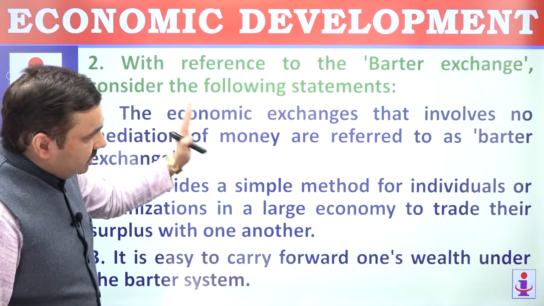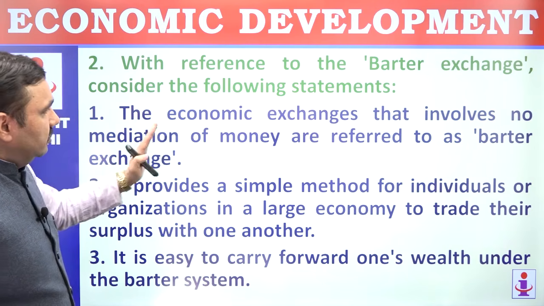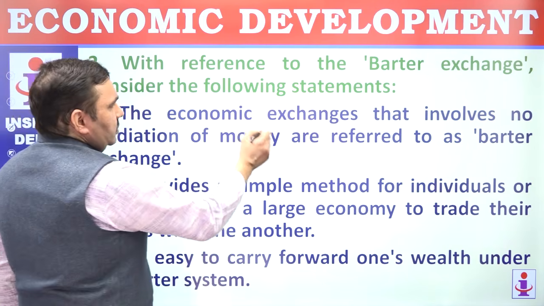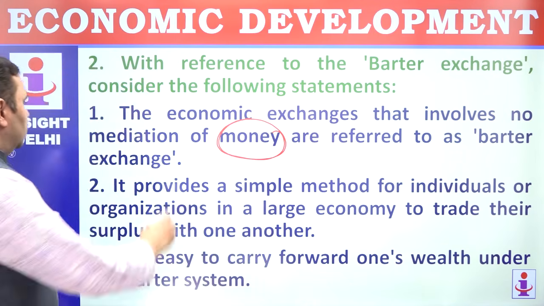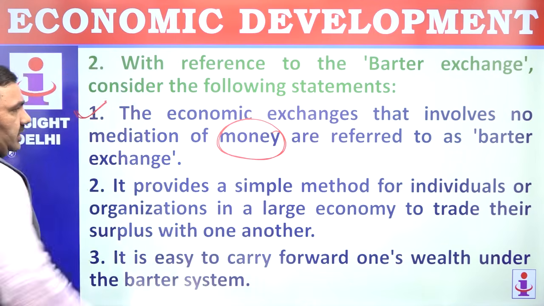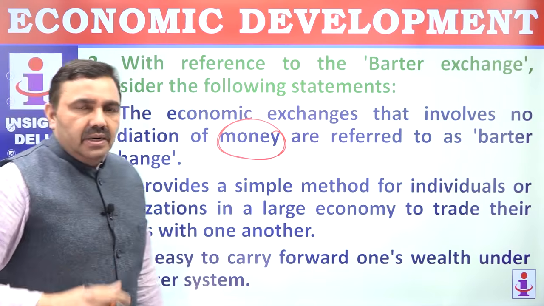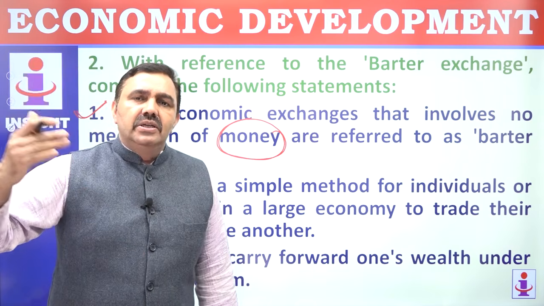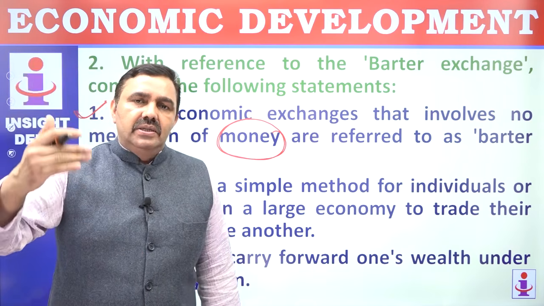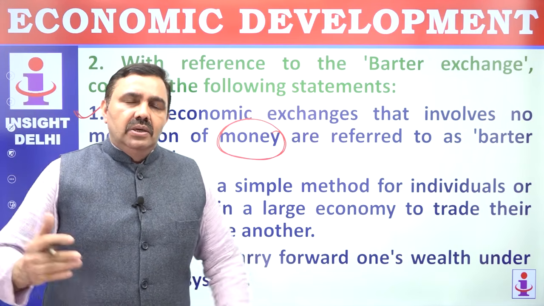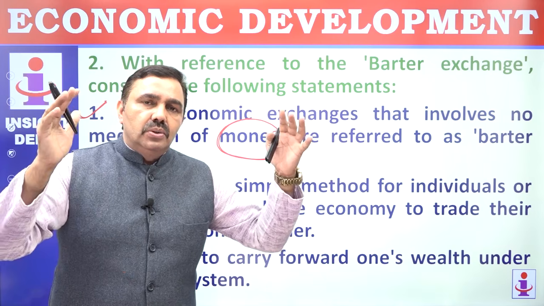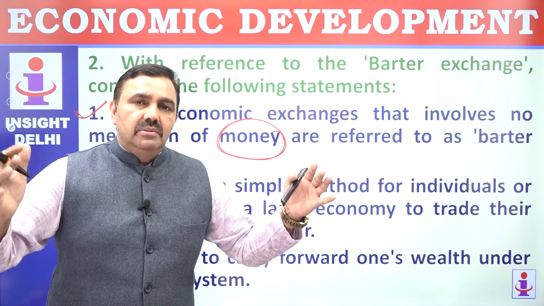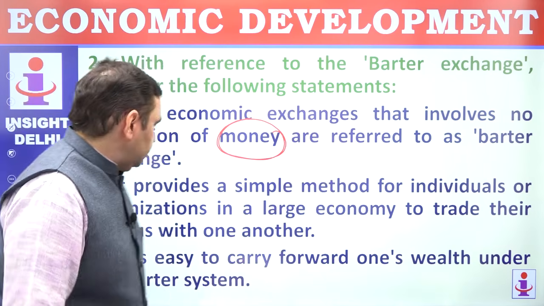The economic exchanges that involve no mediation of money. Money means always cash, you can say. Our effort is barter exchange. So there's no money, it's goods exchange, that is the barter system. The barter system was prevalent in ancient times. For the first time, coins in India were issued in the 6th century BC. So think of the Vedic age, the Harappan civilization, the Stone Age. All those times had economic systems based on barter.